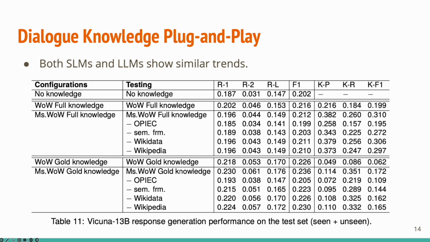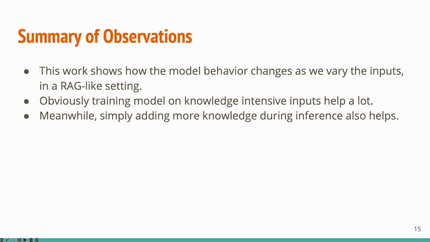However, similar to the BART-based models, we still observe that more knowledge sources provided at test time significantly improve the LLM's response generation performance across all metrics. This work shows how the model's behavior changes as we vary the inputs in a retrieval-augmented generation-like setting.